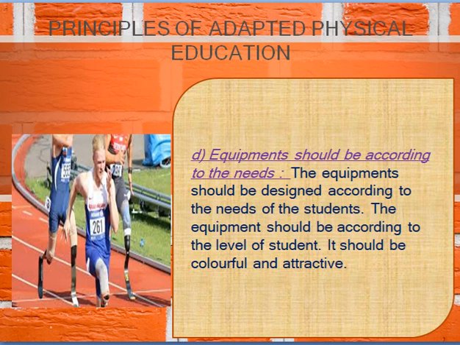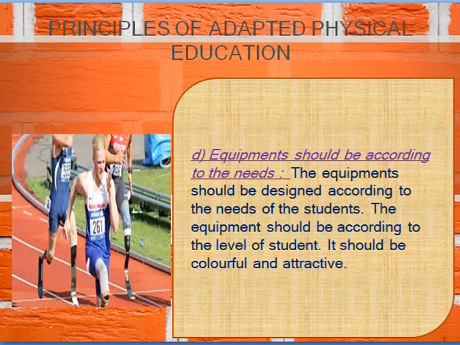Next is equipment should be according to the needs. Okay, the equipment should be designed according to the needs of the students. The equipment should be according to the level of students, it should be colorful and attractive. Okay, if you have seen the children with special need playing different games, the color of the equipment will definitely be colorful.